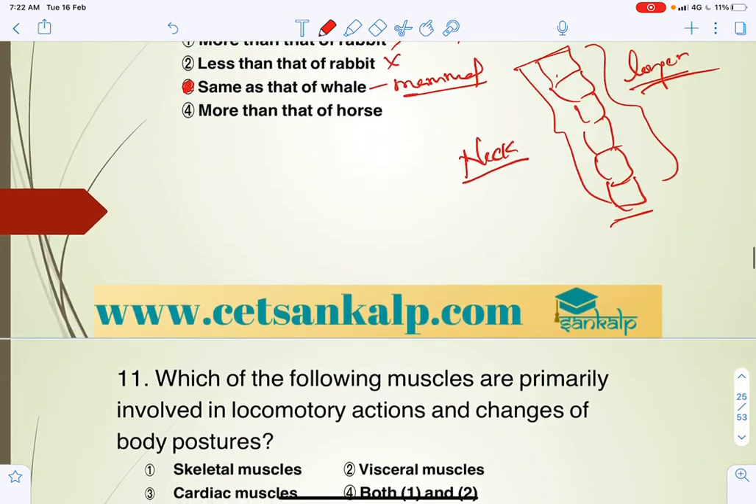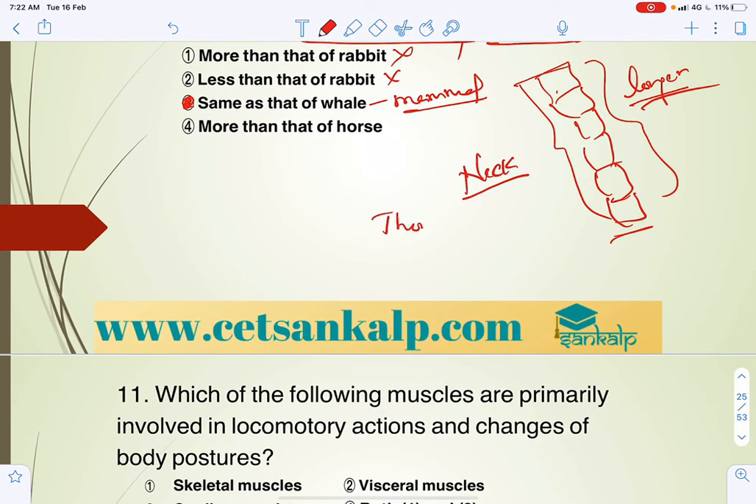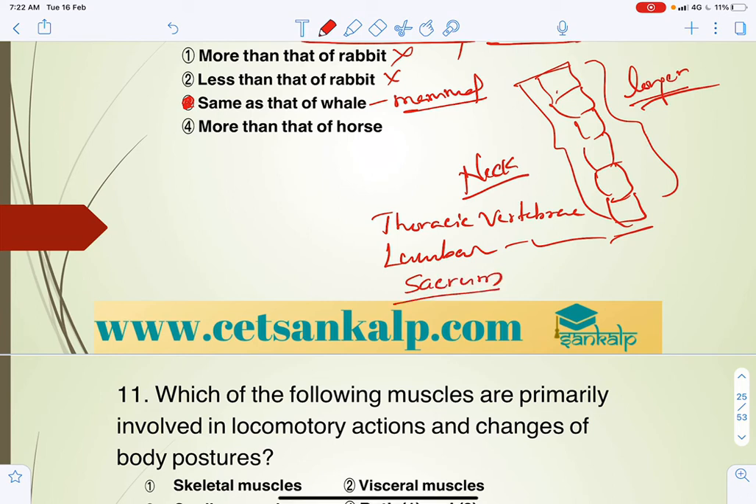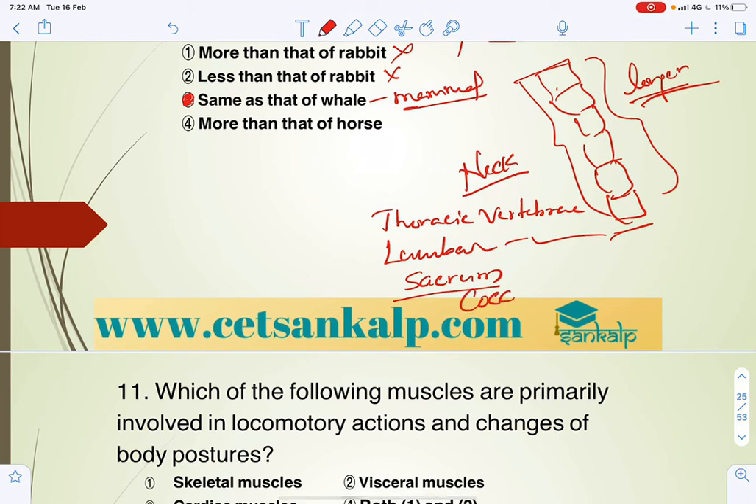In the thoracic region, that is thoracic vertebrae. In the trunk or abdominal region, lumbar vertebrae. Then that is sacrum. In the end, the completely posteriorly placed vertebrae are called coccyx or coccygeal vertebrae. So this is what you have to keep in mind.